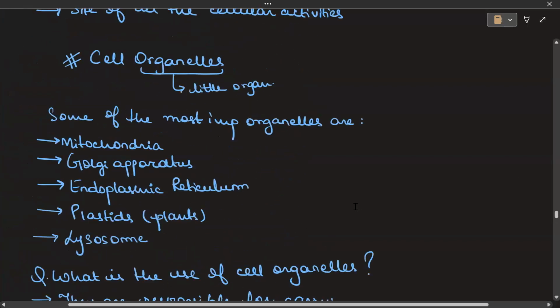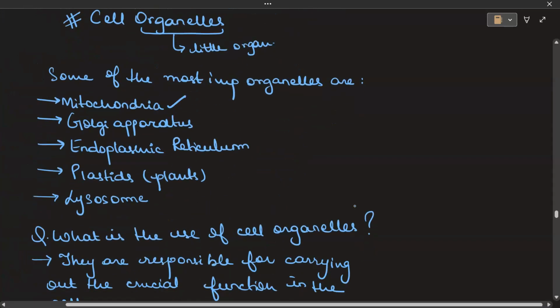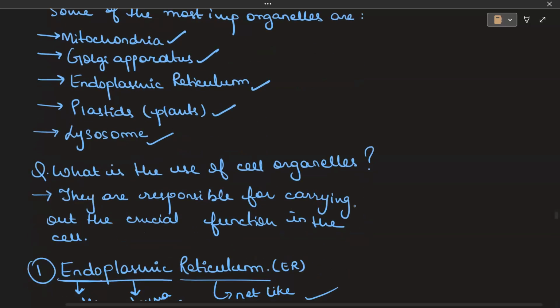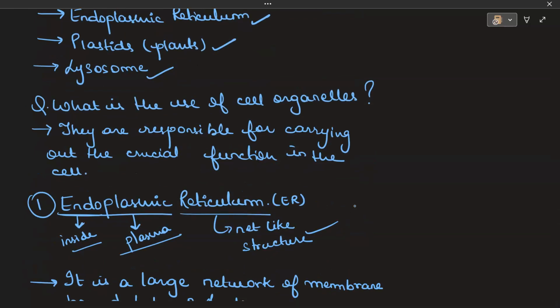Now let us talk about the cell organelles. As I told you, organelles means little organs. They are present inside the cell. Let us talk about some of the most important organelles such as mitochondria, Golgi apparatus, endoplasmic reticulum, plastids in the case of plants, and then lysosomes. Now we see what is the role of the cell organelles. Each of the cell organelles is responsible for performing different functions. They all have their functions that they have to perform. Any doubts up till now?